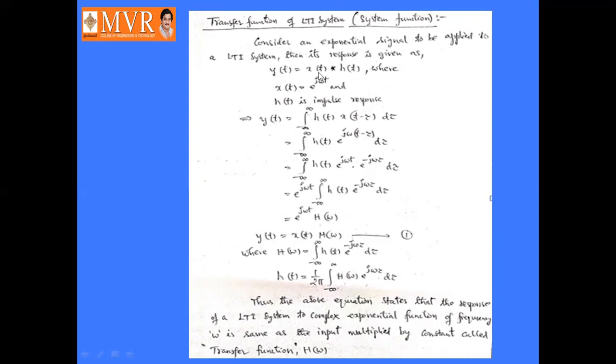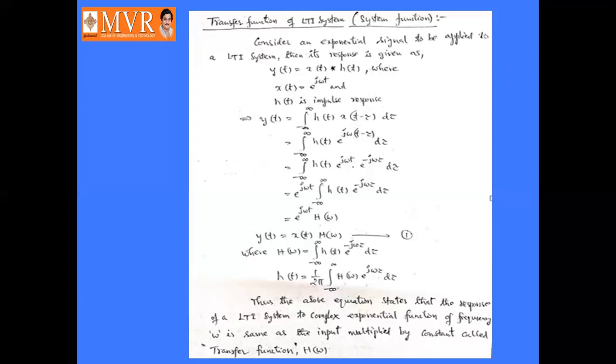So y of t equal to x of t convolved with h of t, where x of t is the exponential signal, e power j omega t, and h of t is the impulse response. So what is the convolution formula? The response y of t equals integral from minus infinity to infinity of h of tau into x of t minus tau d tau.